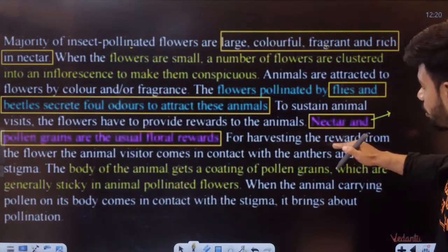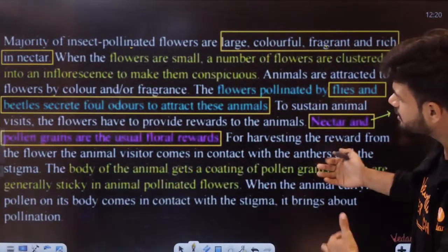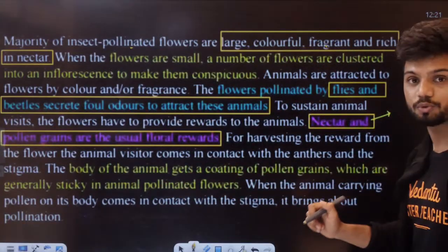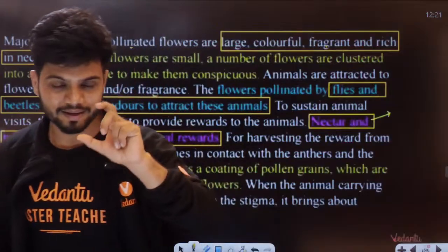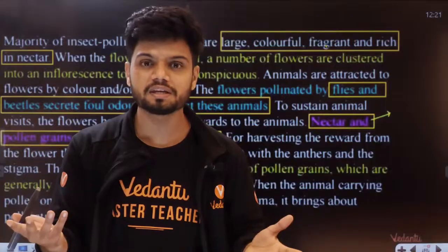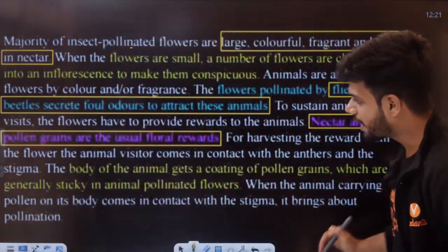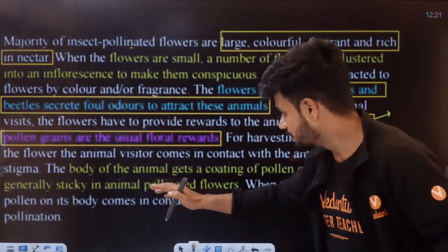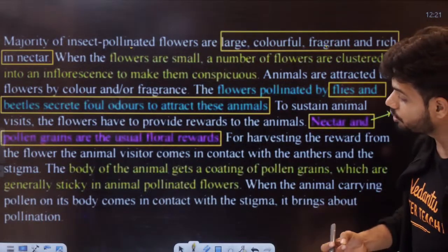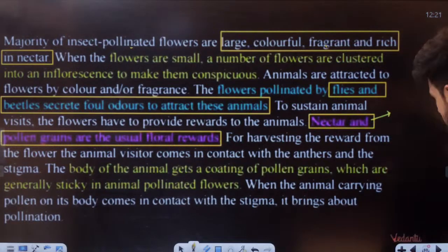For harvesting the reward from the flower, the animal visits and comes in contact with the anther and the stigma. The body of the animal gets coated with the pollen grains. Now students, you tell me in the chat. If pollen grains have to be coated on the animal, does the pollen grain have to be sticky or non-sticky? It has to be sticky. Then only will it get attached there. So sticky pollen grains, right? Which are generally sticky in animal-pollinated flowers. Okay. When the animal carrying the pollen on its body comes in contact with the stigma, it brings about pollination.